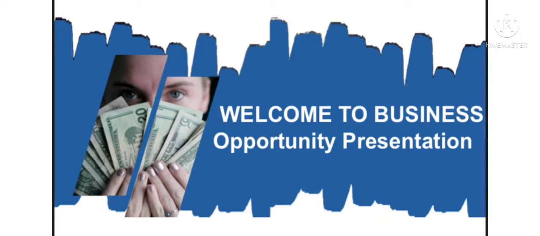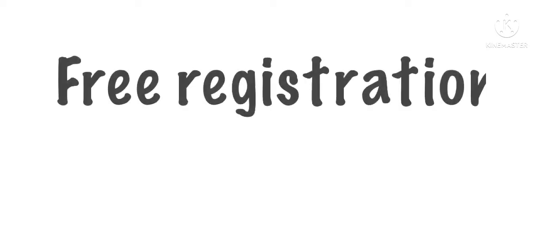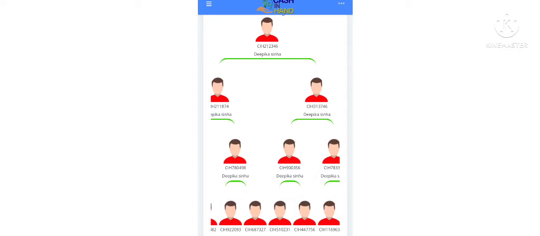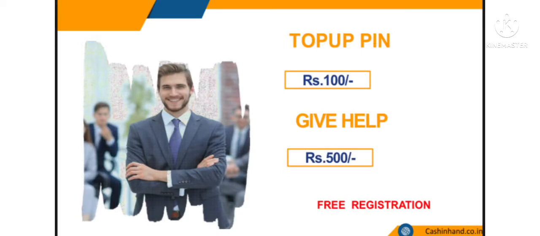Now the question here is how to place an ID. Registration is free, and once you complete the registration, your ID will appear in red color. But here your ID is deactivated. So what to do to activate your ID? To activate your ID, you have to purchase a top-up pin of ₹100 which is provided by the company. After that, your ID will appear in yellow color and now your ID is activated.